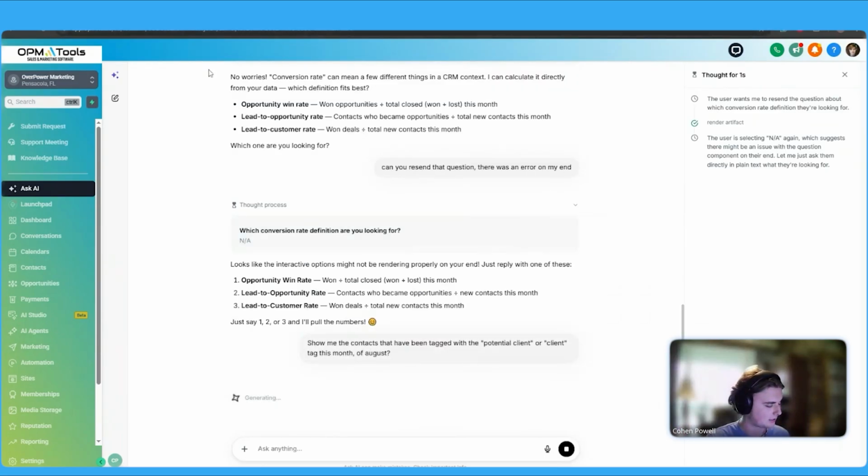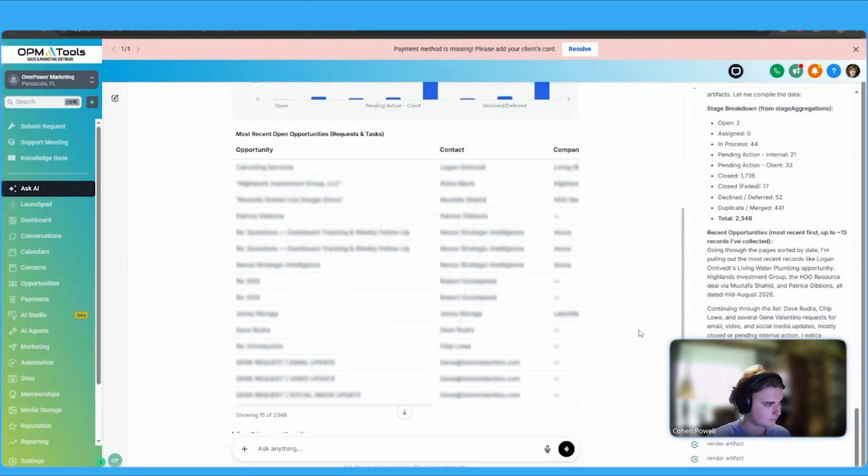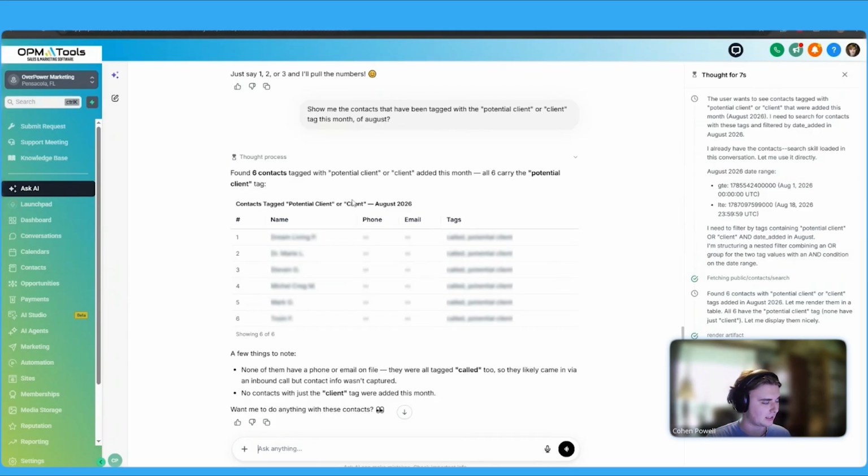And then while we wait on that, I'm going to go to the next one as well and see if we can go even deeper regarding the opportunities. And let's see if that's been done. So out of the new contacts that we had this month, it found 6 contacts with a potential client or client tag this month, all carry potential client tag. All right, perfect. And it even listed it out, shows the phone and email, as well as the tags associated with them that aren't even potential client, just in addition to potential client or client tag as well.